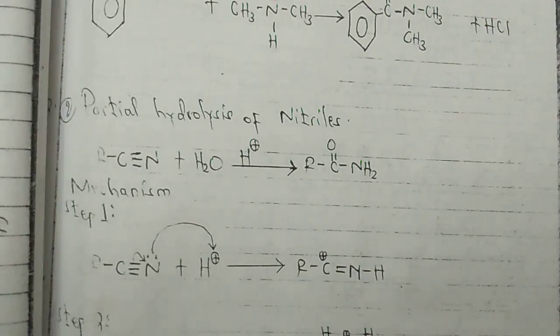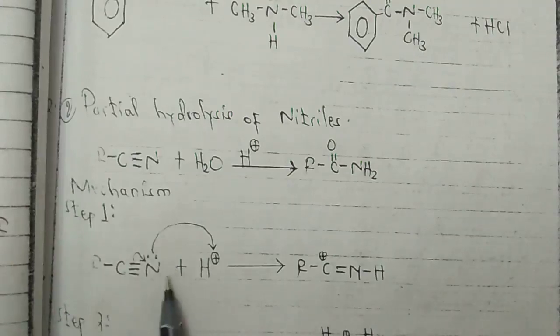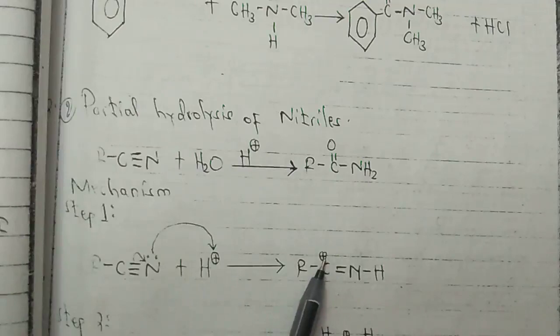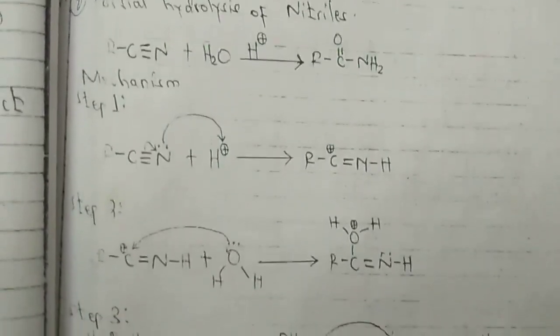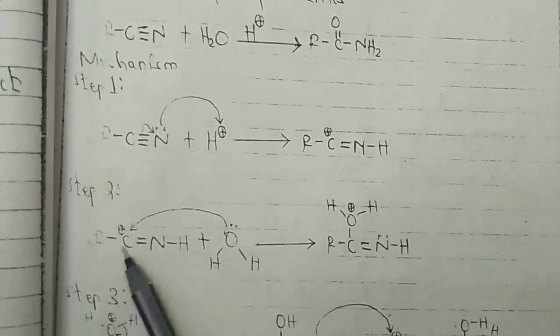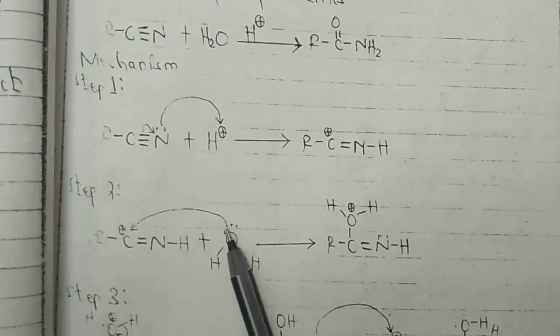However, the principles and the basics of showing the reaction mechanism, they are the same. Tunaweza kuwa na R C triple bond nitrogen, then donate the lone pair of nitrogen to hydrogen, then we form a positive charge in this carbon. After that, we'll have water molecule which will supply electron to this carbon, neutralizing this positive charge. But a positive charge will be transferred to oxygen because it will be donating the electron.